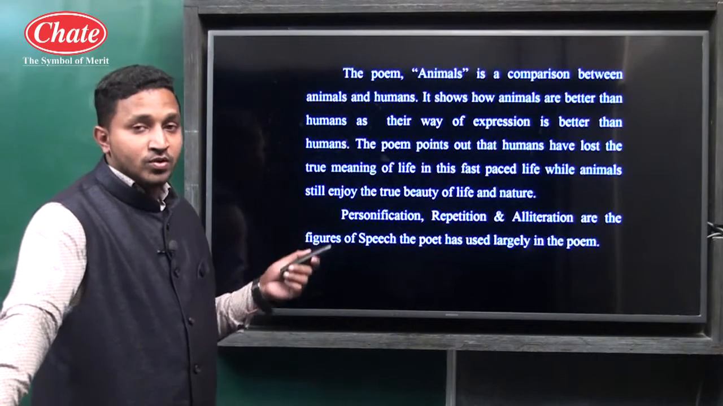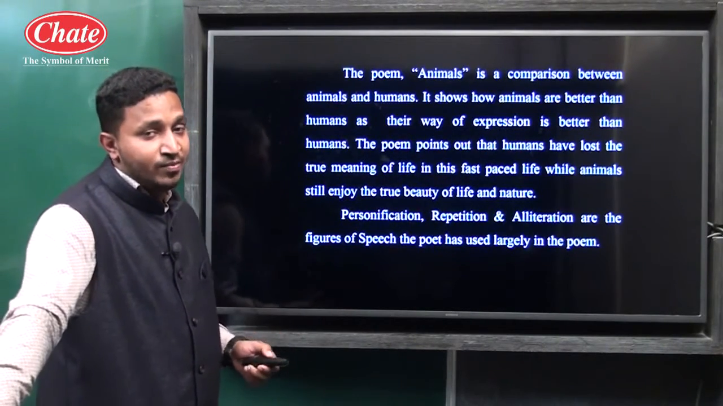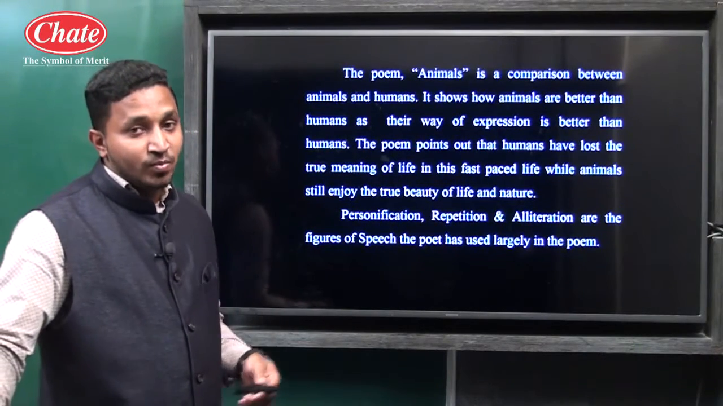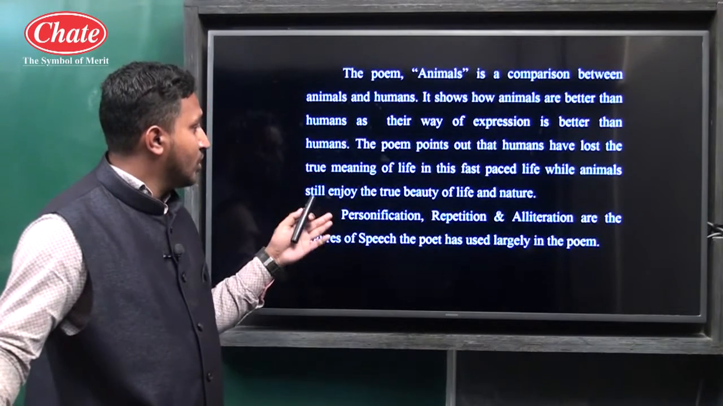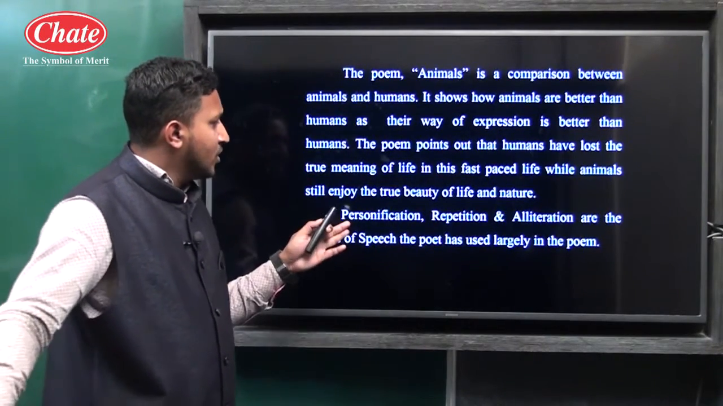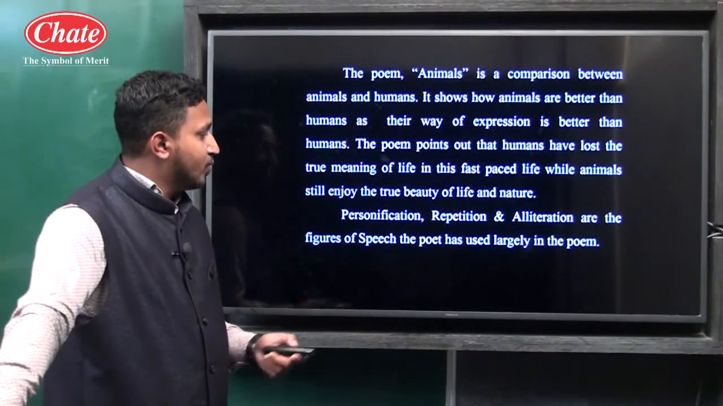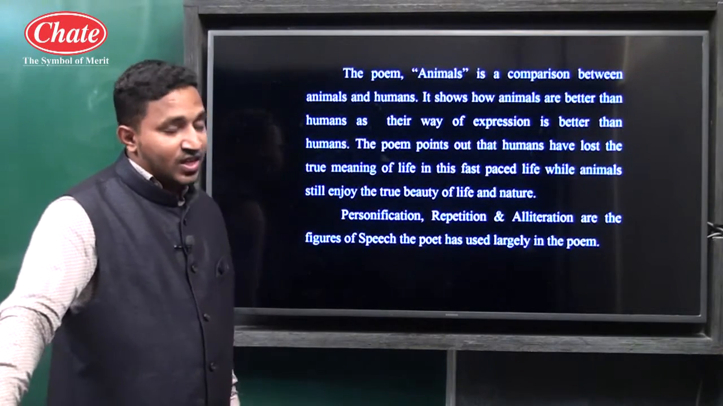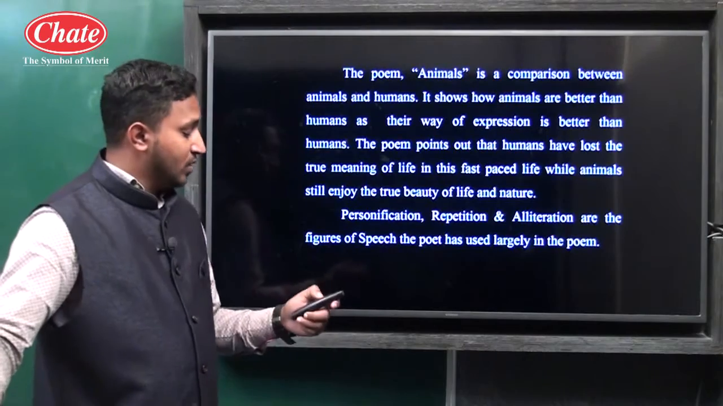So here the poet wants to tell us that whatever qualities are there for living a true and peaceful life, we human beings have already lost many generations before, but the animals still have those qualities, and so they are able to enjoy the true beauty of life and nature. Personification, repetition and alliteration are the figures of speech the poet has used largely in the poem.